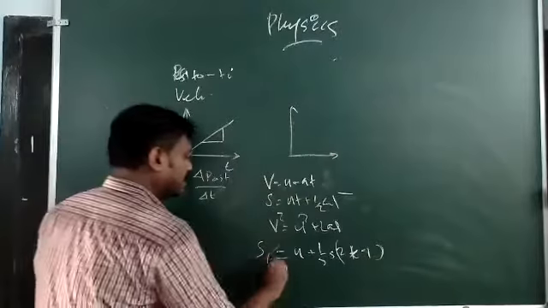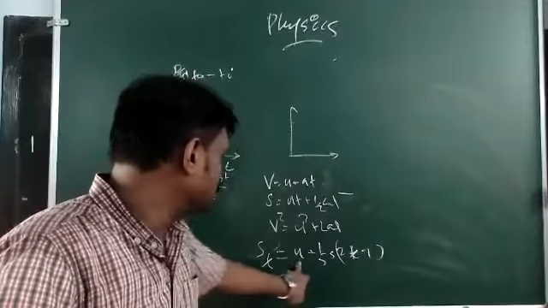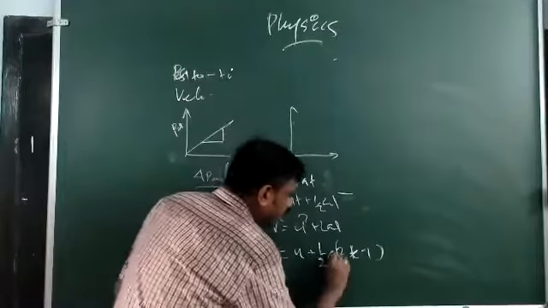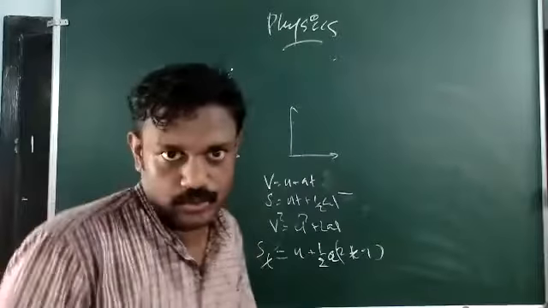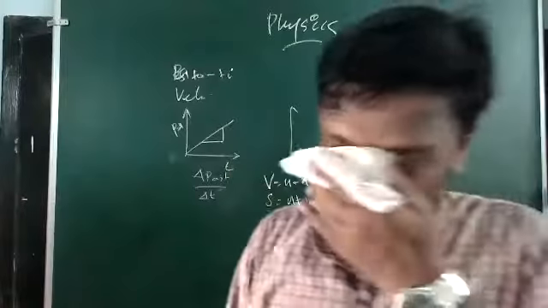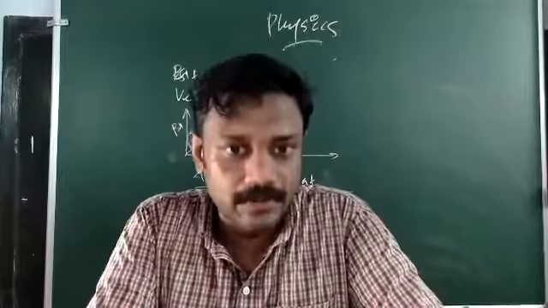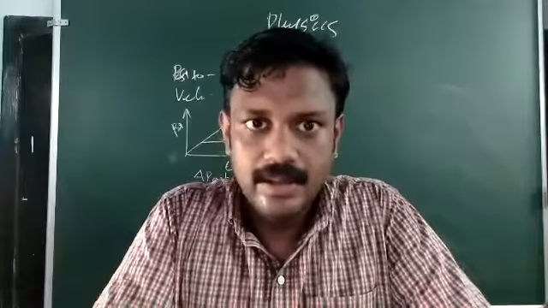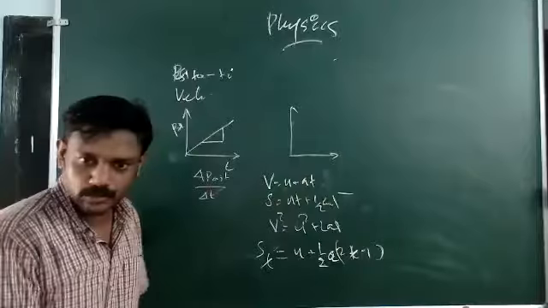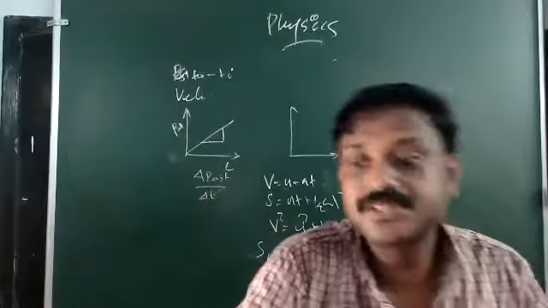So you can take it as the tth second. What is the displacement happened in the tth second? So S_t is equal to u plus half a into (2t minus 1). So that is the fourth equation of motion. So we have to follow the equations of motion and be sure with the method of calculus as well as the graphical method, which you have already learned from your 10th standard. Okay, 10th or 9th, I'm not remembering that. Anyhow, that is the content that we have to learn from the first chapter.